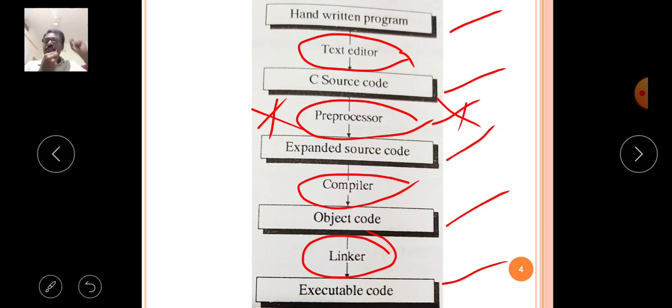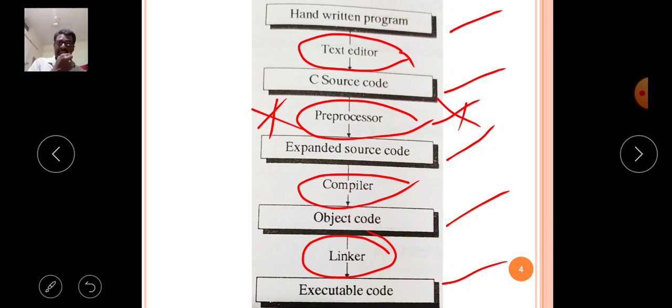Then the executable code enters the processor. The processor will execute this executable code and return the output on your output screen. Like that, the handwritten program is converted with a text editor as C source code. C source code is converted using preprocessors as expanded C source code. The expanded C source code is converted into the object code with the help of the compiler.